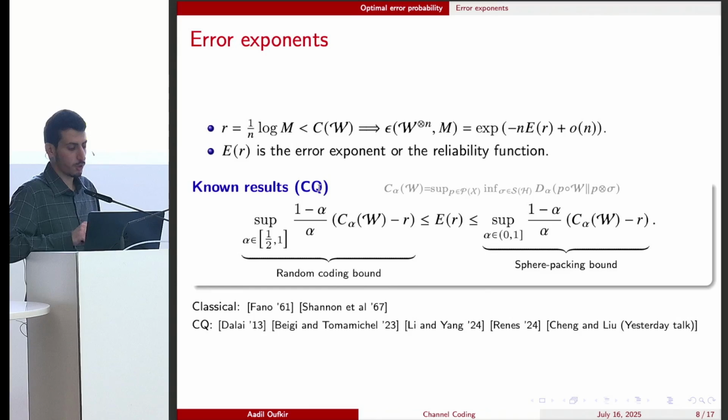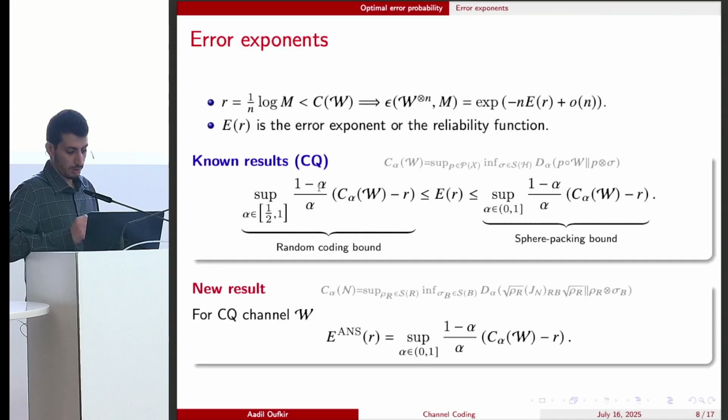For the random coding bound, alpha should be between 1/2 and 1, while for the sphere packing bound, the range is between 0 and 1. For rates greater than a threshold, known as the critical rate, the optimal alpha is at least 1/2, and as such, these bounds coincide and the error exponent is exact. However, for rates strictly below the critical rate and positive, the error exponent is in general unknown. This is a long-standing open problem in information theory, even in the classical setting.